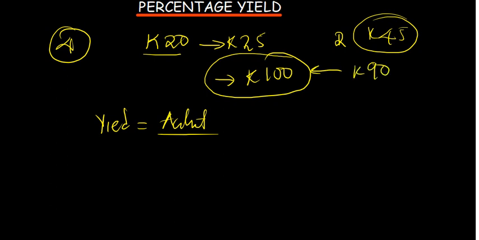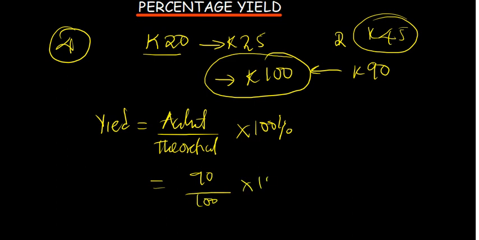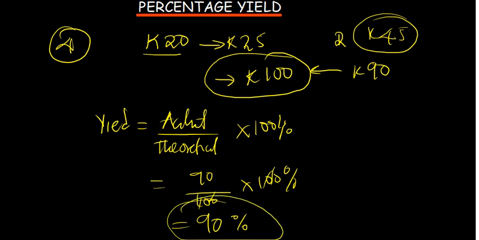So percentage yield is given by actual yield over theoretical yield, and then we multiply by 100%. In this case, the actual is 90, the theoretical is 100, and then times 100%. So the two zeros will cancel the two zeros. If you sell at 90, that means you've made a 90% yield. So you have just lost 10%. The 90% is a gain to you. So this is how percentage yield calculations go. Percentage yield is given by actual yield over theoretical yield multiplied by 100%.